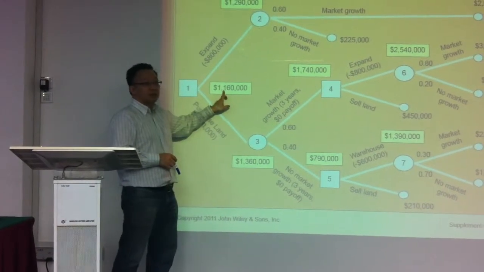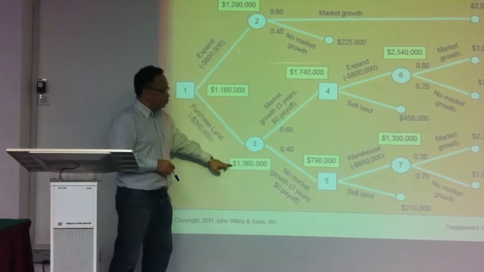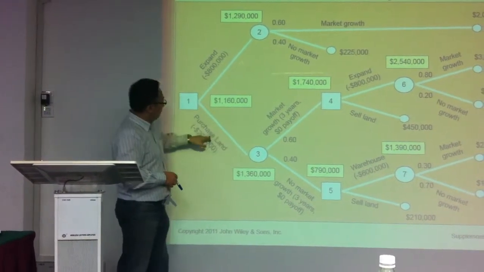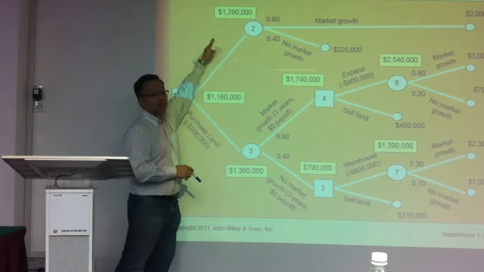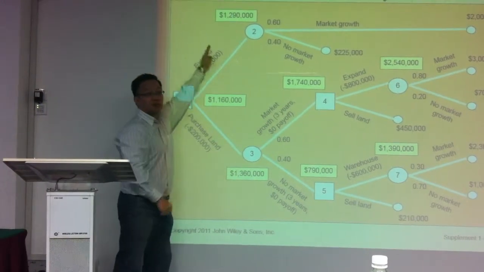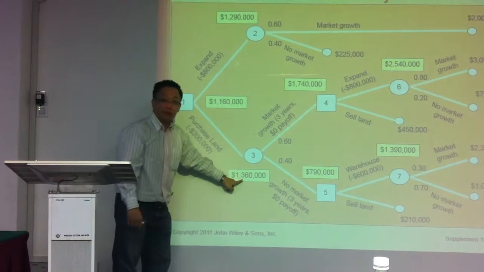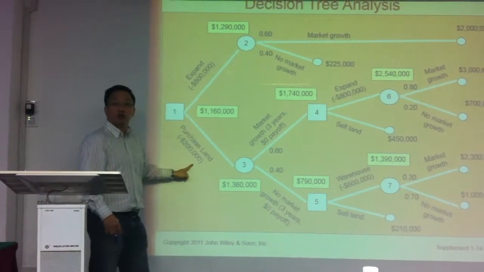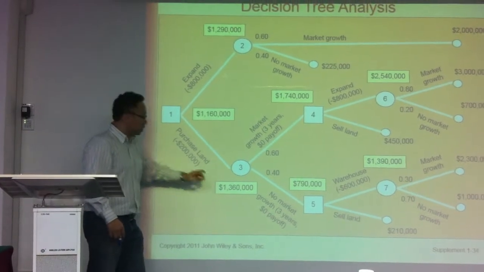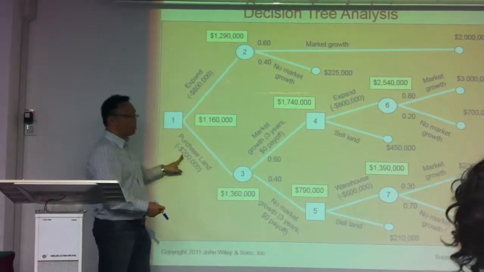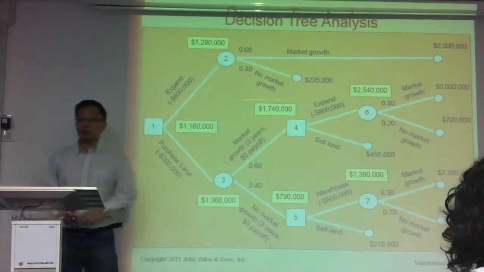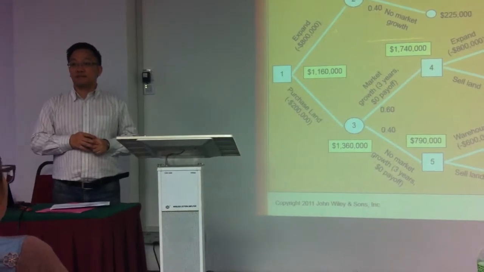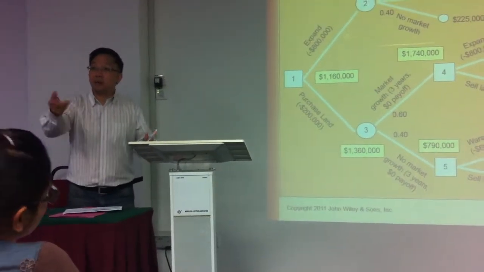How do we get this number? Very simple. Between 1.29 and 1.36, which one is more? This one or this one? Buy land or expand? Which one is better based on this information, after we go backwards? 1360, 1.3, right? But to buy land, we have to minus the cost of the land, 200,000. This is our money, but we have to minus 200,000. The balance we get is 1.16. Okay. Done. To buy land, you have to pay, right?